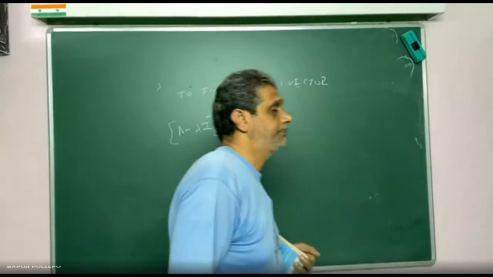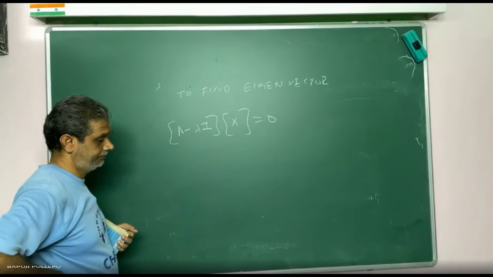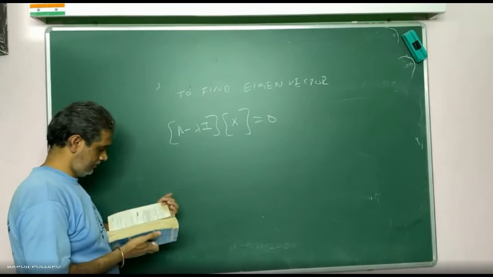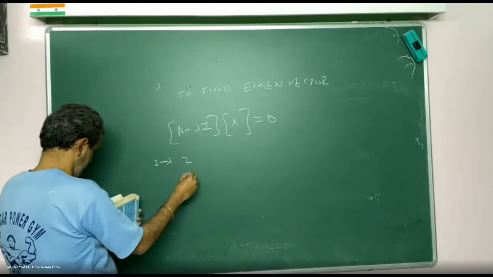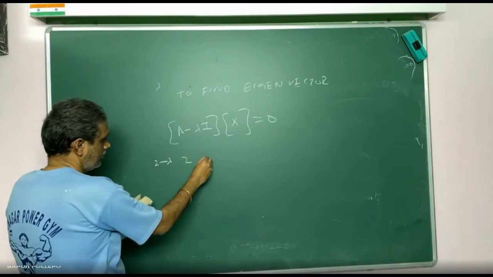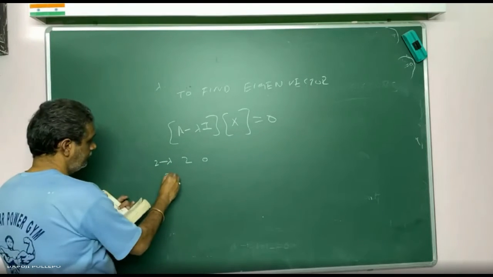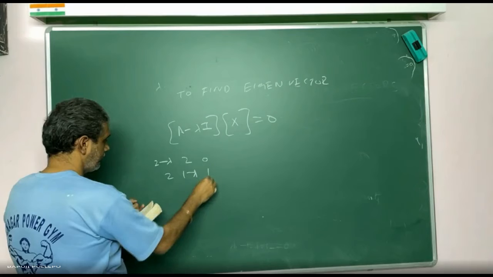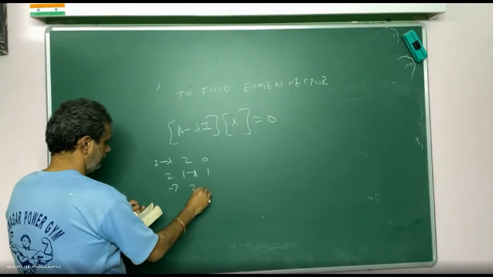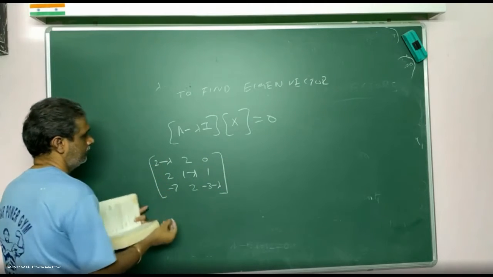Clear? Now write. What is my A? Tell me. A minus lambda I. What is A? Already we have found, sir. On the diagonal 2 minus lambda, 2 minus lambda, then 0, then 2, 1 minus. This x1, x2, x3 I will take.